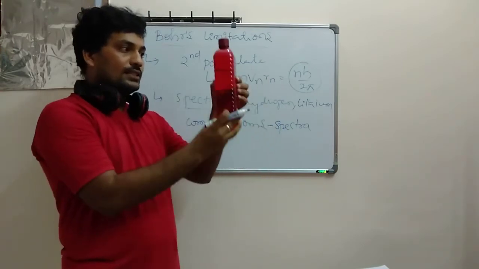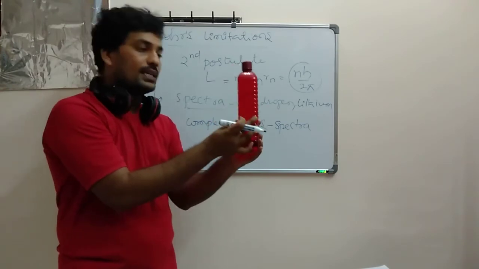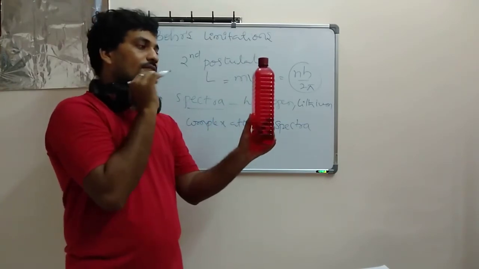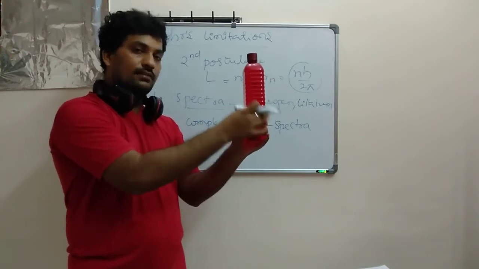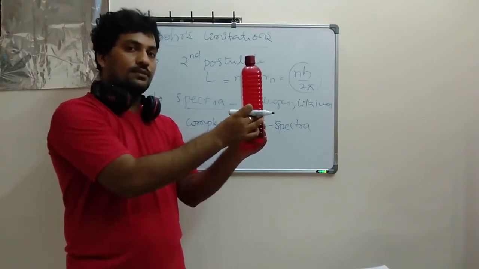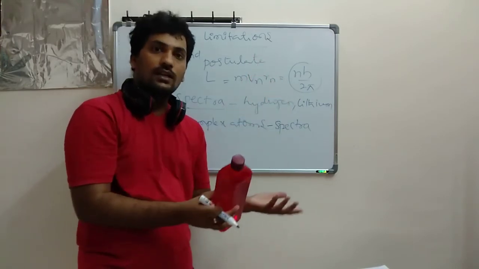But whenever the discharge tube is placed in a magnetic field or electric field, and a high energy particle comes and hits the hydrogen atoms, we find different types of spectral lines, not the regular ones.